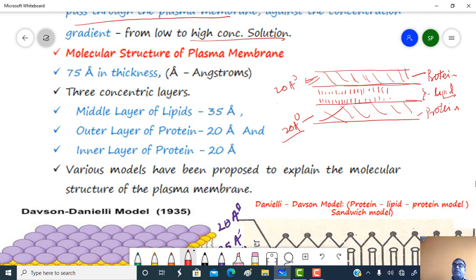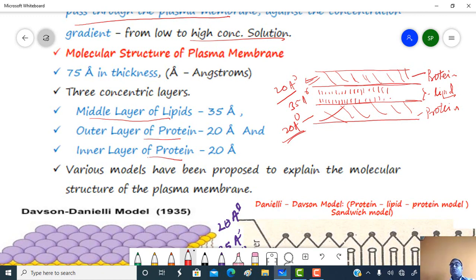So 20 plus 35 plus 20, it is about 75 angstrom in thickness. There are 3 main concentric layers: the middle layer of lipid, and outer and inner layers of protein.